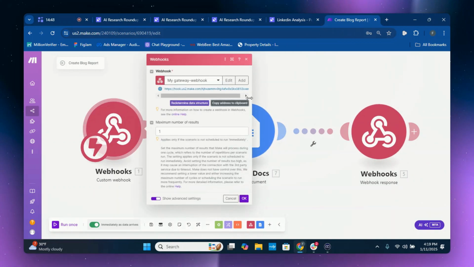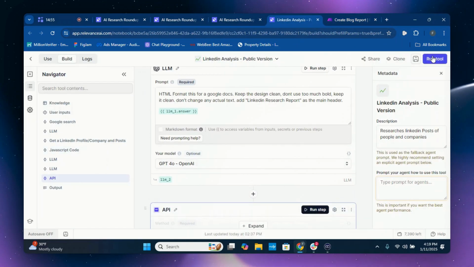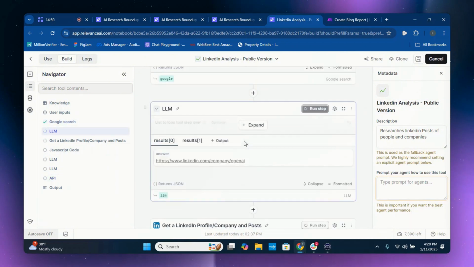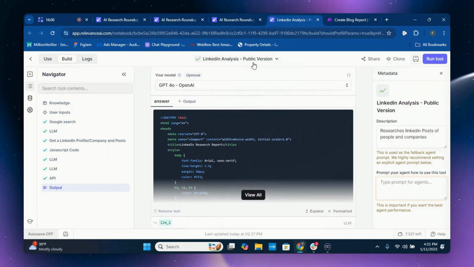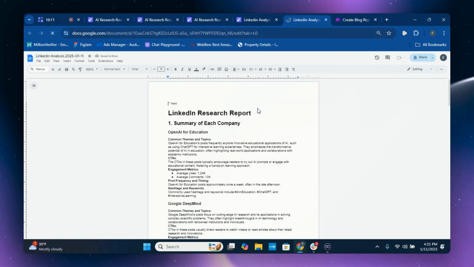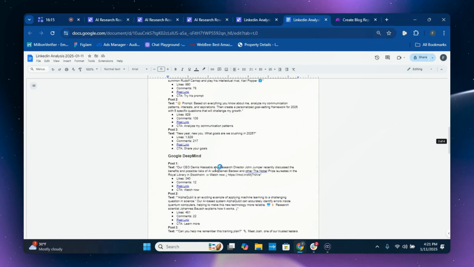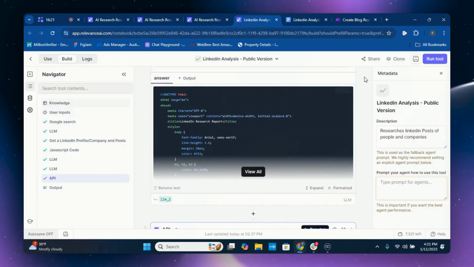And copy this clipboard, copy this URL, paste this URL here, and there we go. We're going to run this specific tool for LinkedIn to test this out before we move forward. Okay, fantastic. Here is the completed LinkedIn analysis tool under the social media scraping agent. And this is the research report for OpenAI versus Google DeepMind. This is pretty cool. It gives you links, post links. Awesome. So this one works.